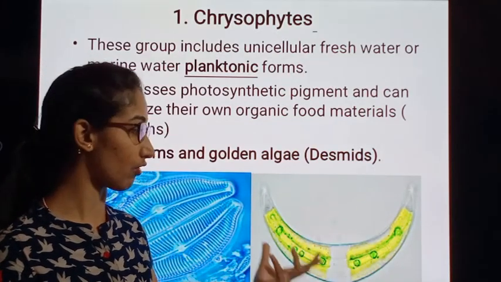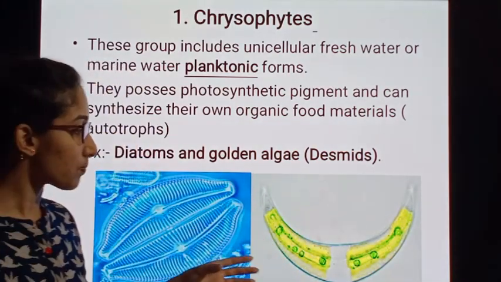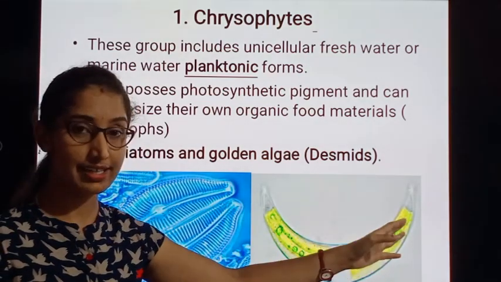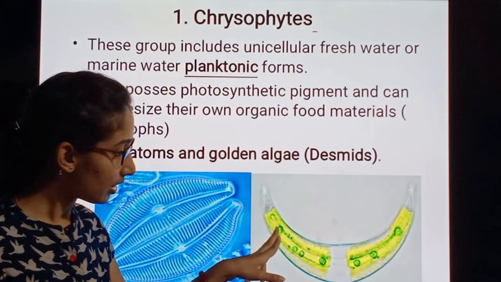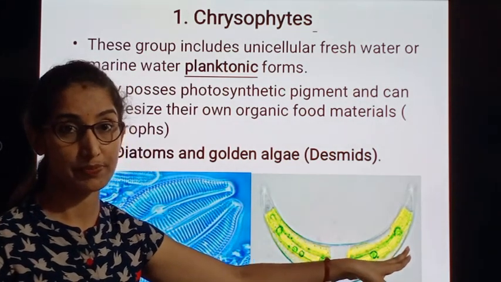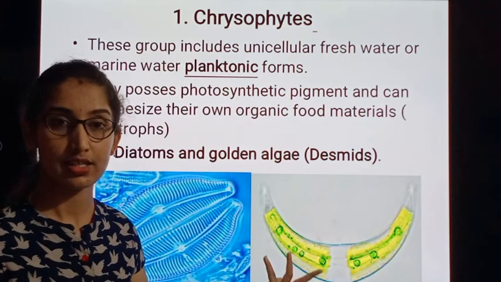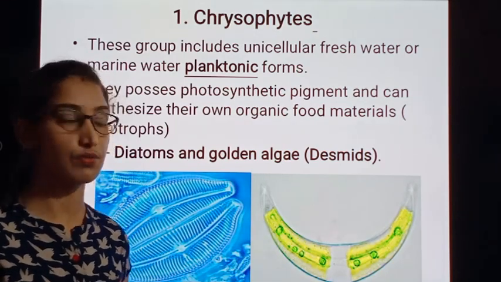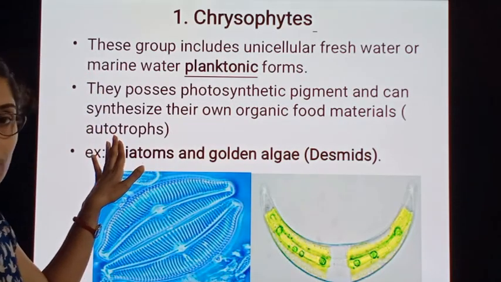We can observe that it resembles the green color, and also here we are observing the photosynthetic pigment. That means they are synthesizing their own food and can be called autotrophs.